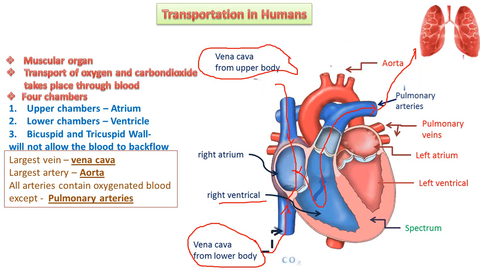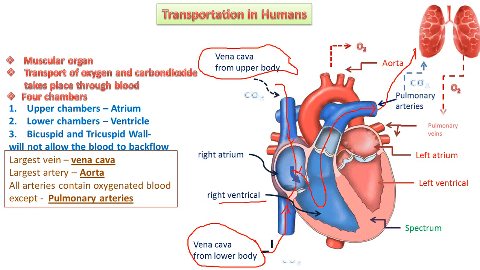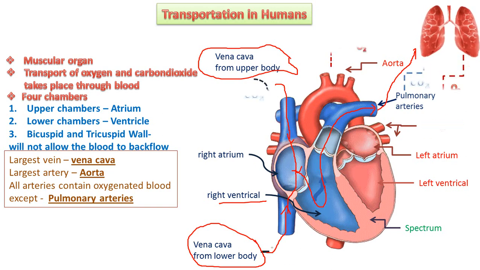So the lungs add oxygen to the blood, and it passes to the pulmonary veins, okay. And from the pulmonary veins, the blood flows from the lungs to the left atrium.